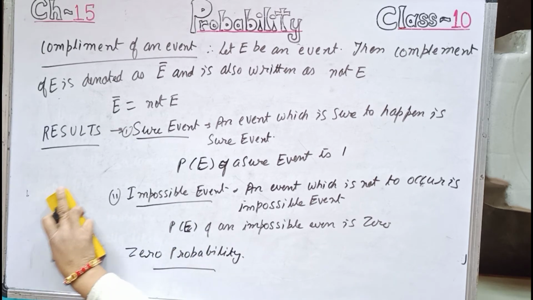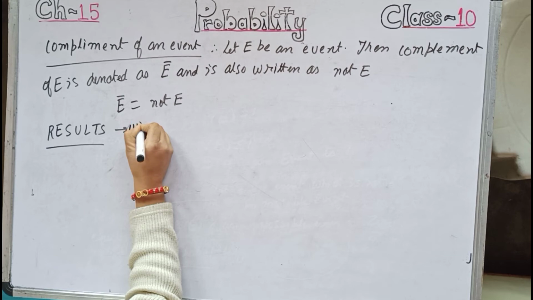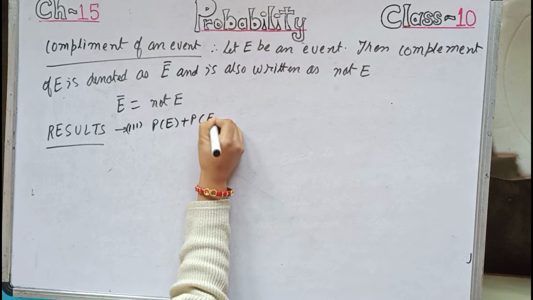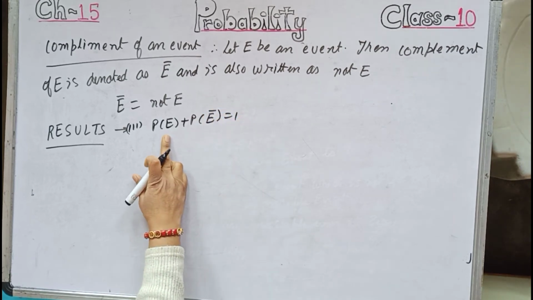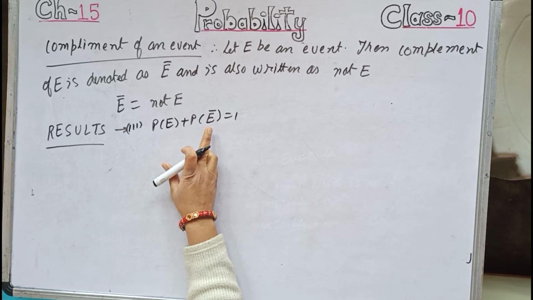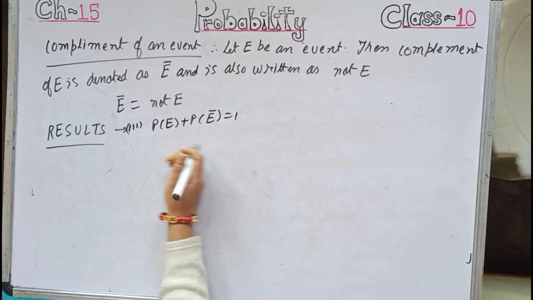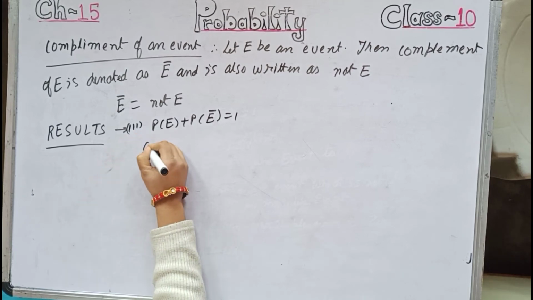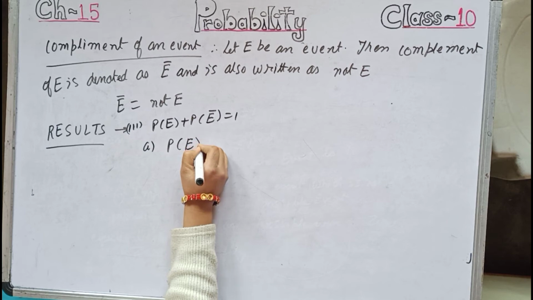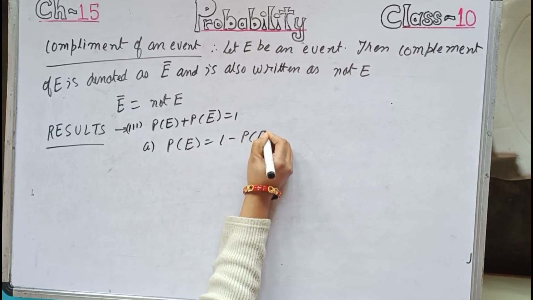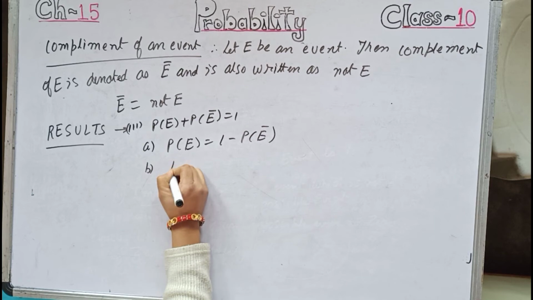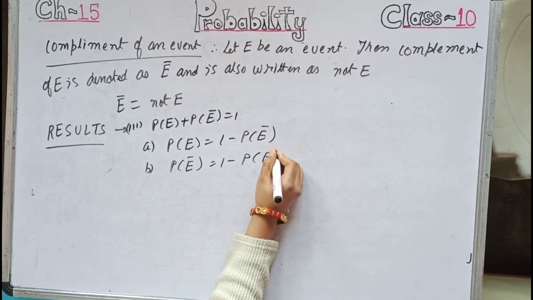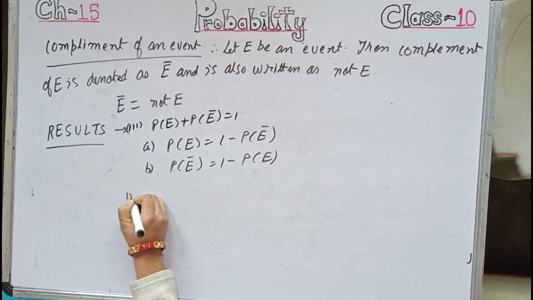Number 3. PE plus PE bar equals to 1. That is probability of occurrence and probability of not occurrence of the event E is always equals to 1. Number 4. Now from this we can also deduce the result that PE, that is probability of an event E, equals to 1 minus PE bar, and PE bar, that is P not E, equals to 1 minus PE.